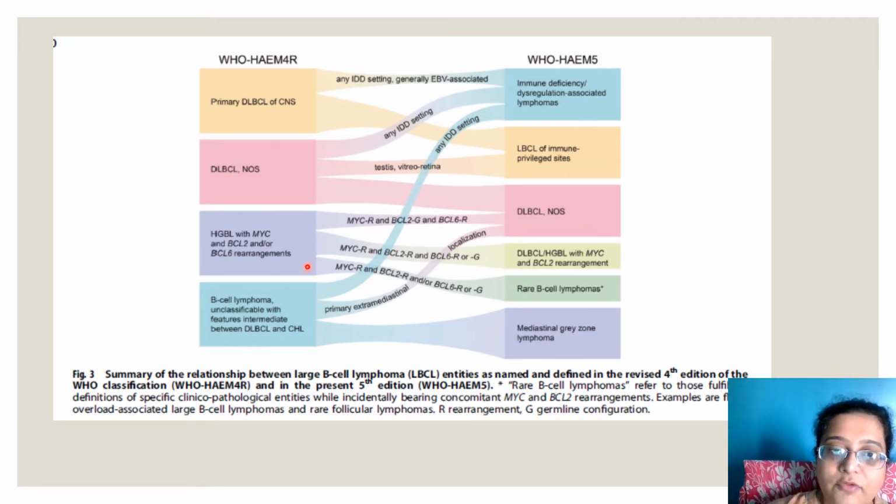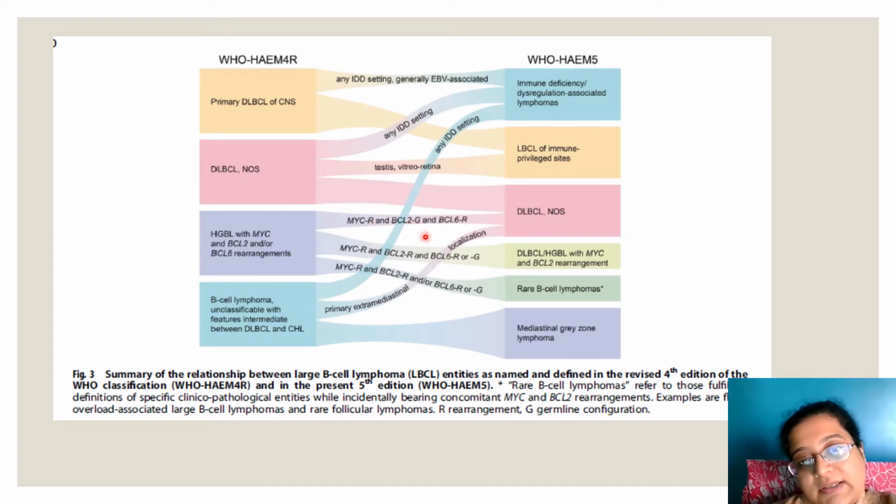High grade B cell lymphomas with MYC and BCL2, or the triple hit lymphomas: that triple hit MYC, BCL2, BCL6 has been removed. So MYC-R and BCL2 gene and BCL6, just call it DLBCL NOS. MYC-R, BCL2, BCL6 rearrangement, go to DLBCL, or just call it high grade. If both are present, call it high grade B cell lymphoma.